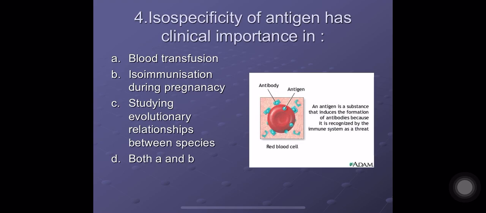In blood transfusion we look at the ABO blood group system and the Rh blood group system, and these are isoantigens. Isoimmunization during pregnancy is also applicable, because with an Rh positive and Rh negative mother and child there is a possibility of reaction. So options A and B are both correct. The correct answer here is D, both A and B.